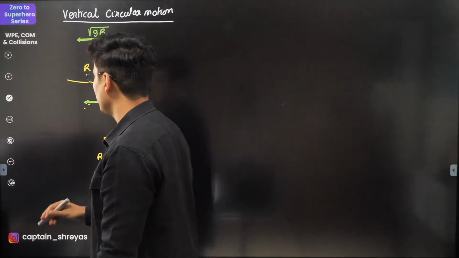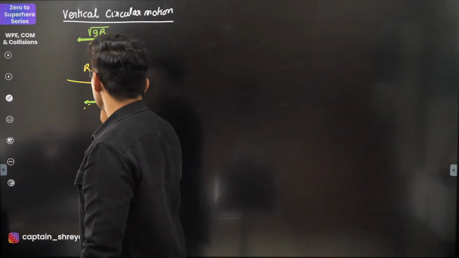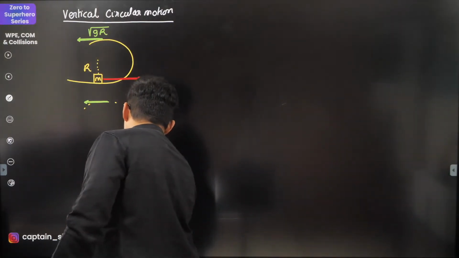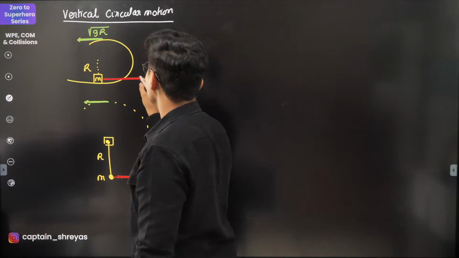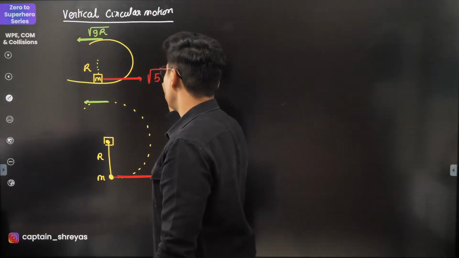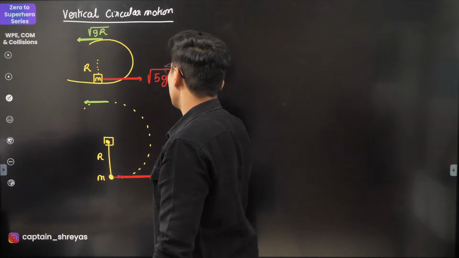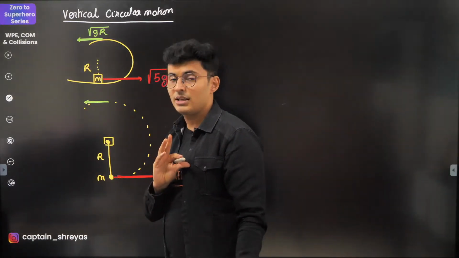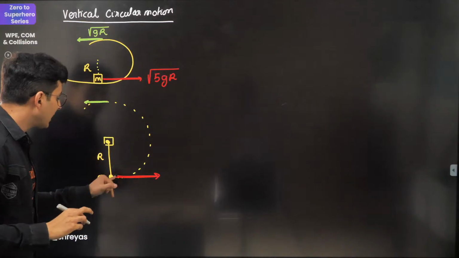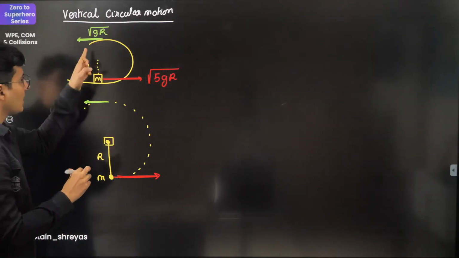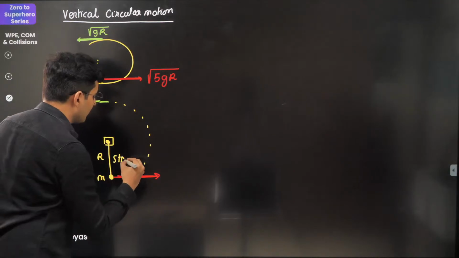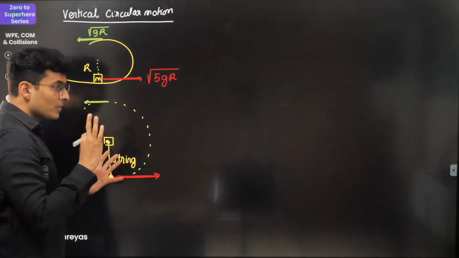Same thing over here as well. And at the bottom point, you should have a little bit more velocity. That velocity will be root of 5gr. Keep this in mind. This is true if this is a string, or a car going in a circular track.